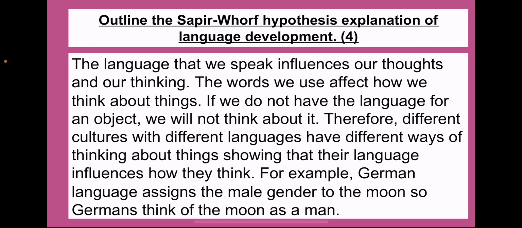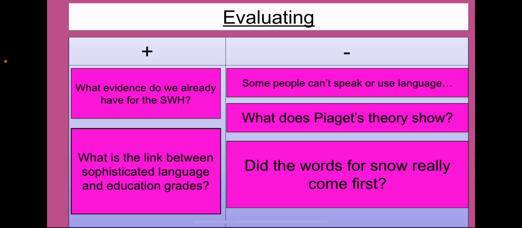So you've got a nice understanding with a bit of an example in there to show a good knowledge of this theory. Now, what about evaluating the theory? What could you say if you had a question which was more along the lines of evaluate the Sapir-Whorf hypothesis, which is a more common question in the exam?